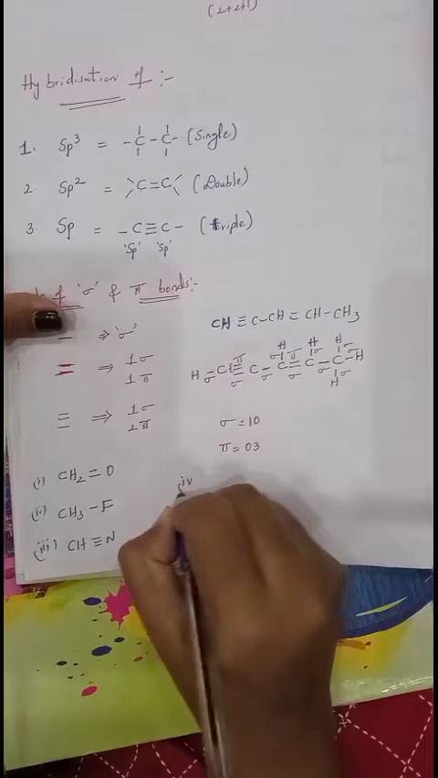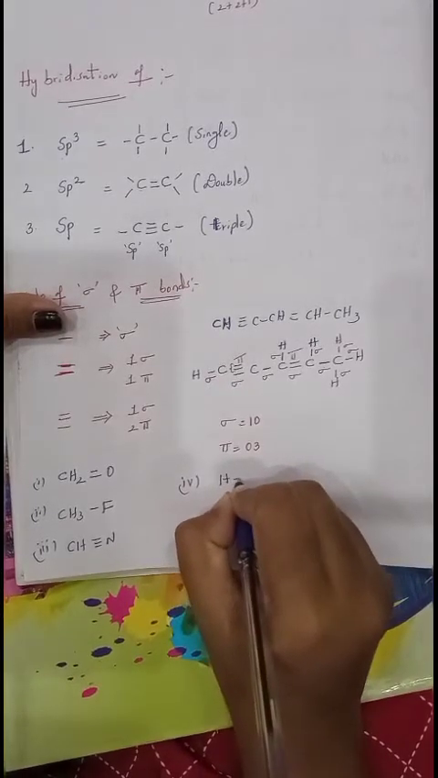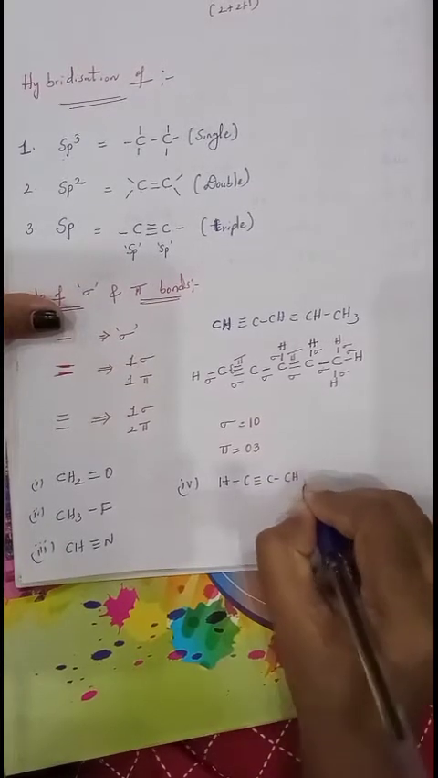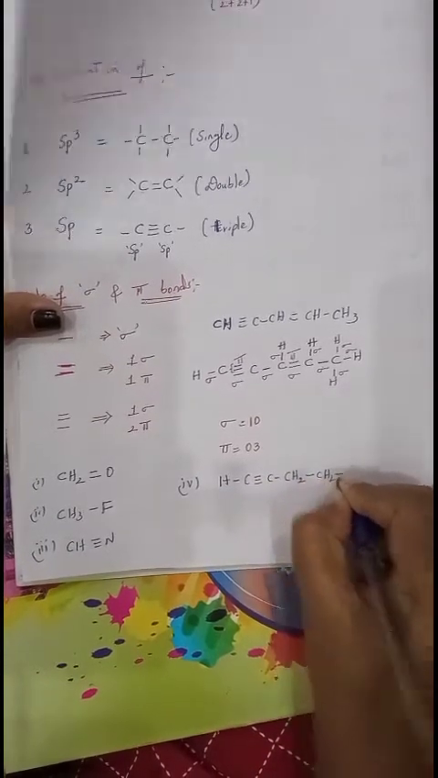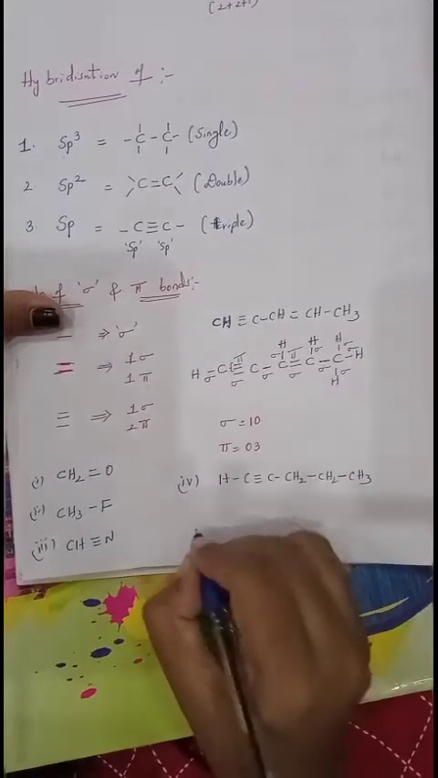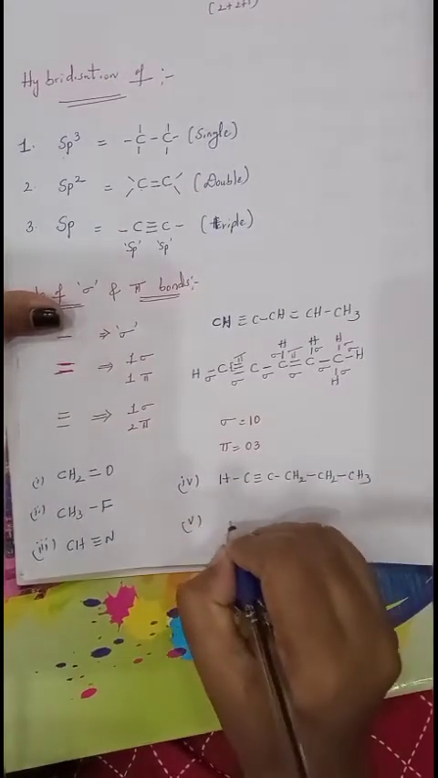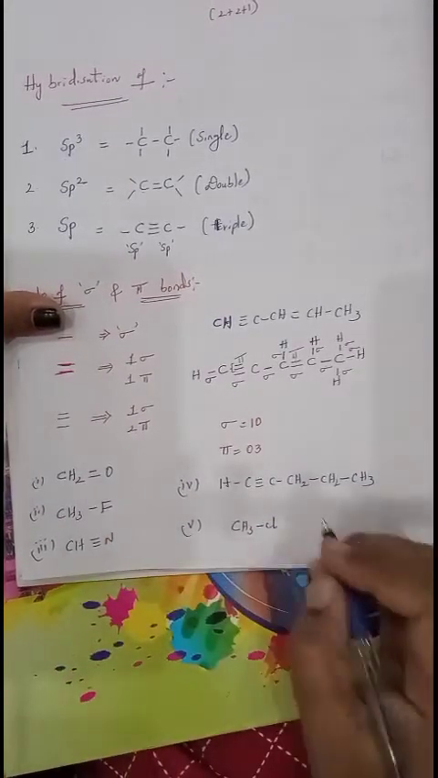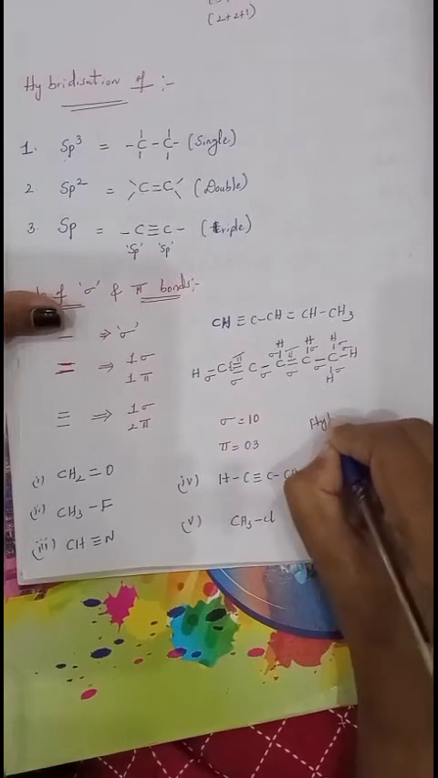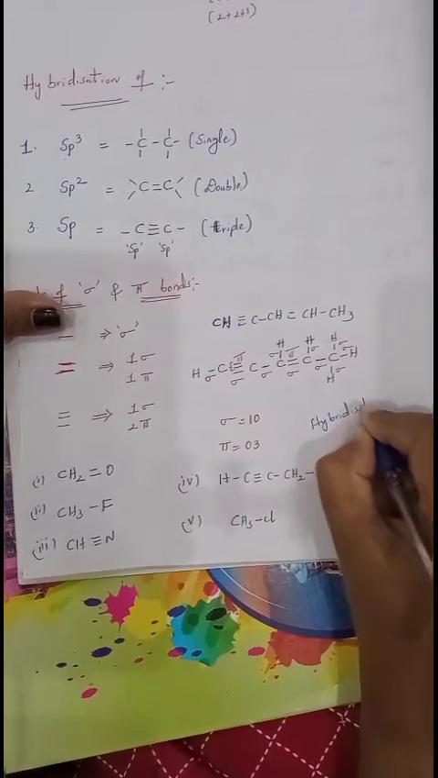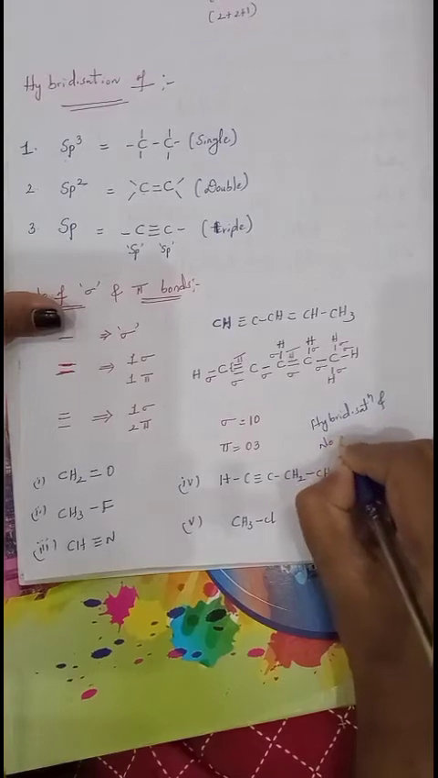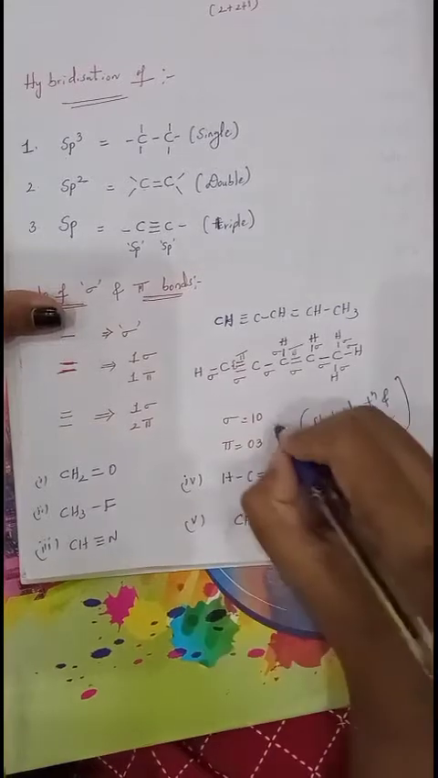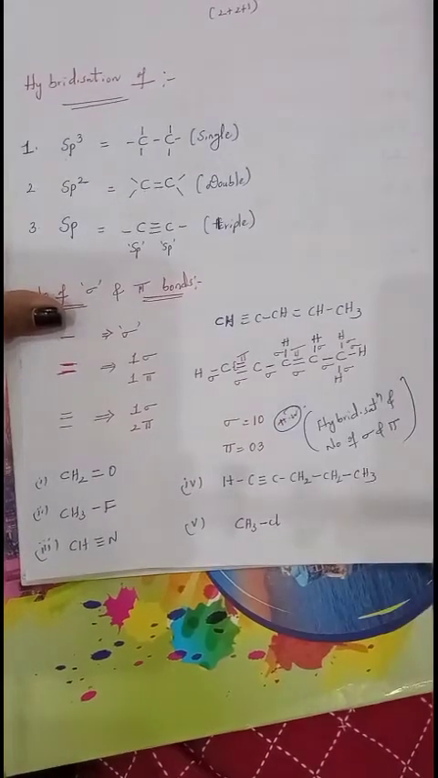Next two more I will give. Fourth one, H, C triple bond C, CH2, CH2, CH3. This is the fourth one. Next, the fifth one is CH3Cl. For these 5, try to find out the hybridization and the number of sigma and pi bonds. So this is homework for you. Try to do this and send answers to me.